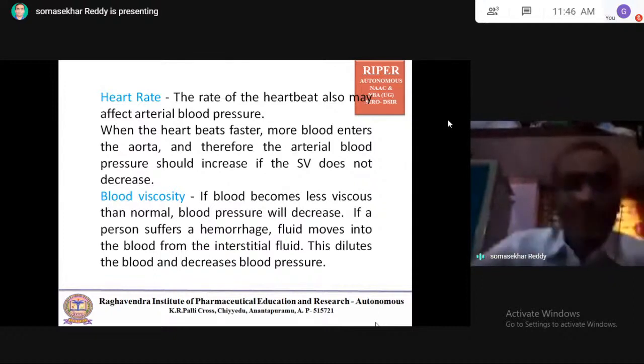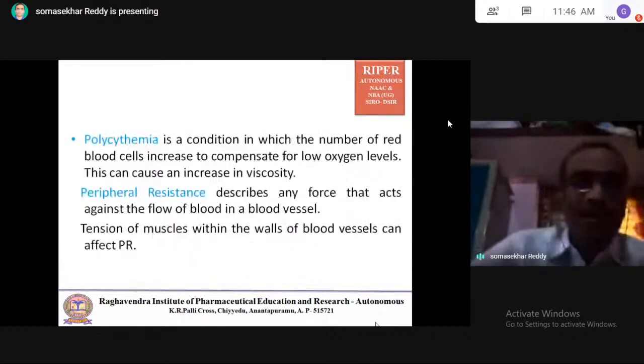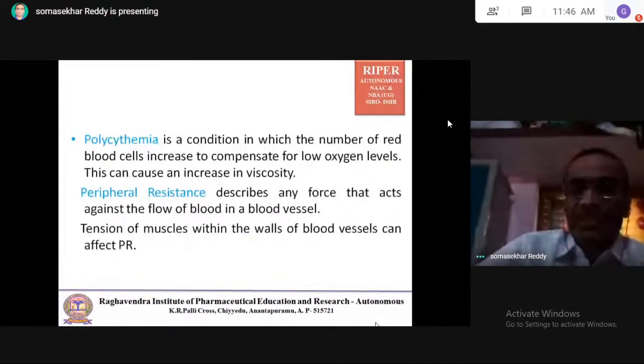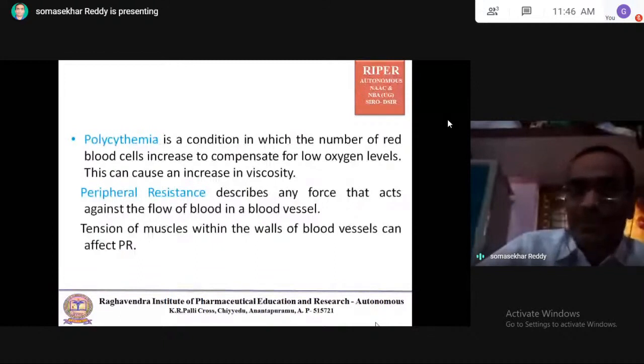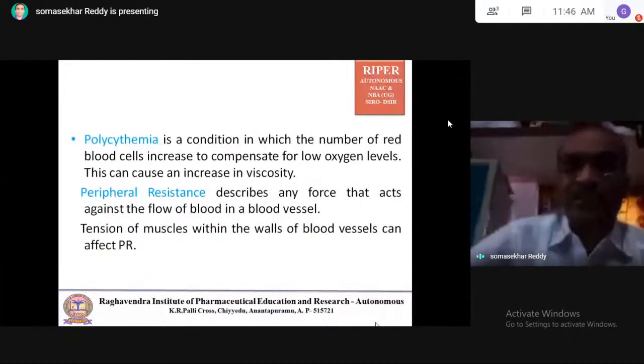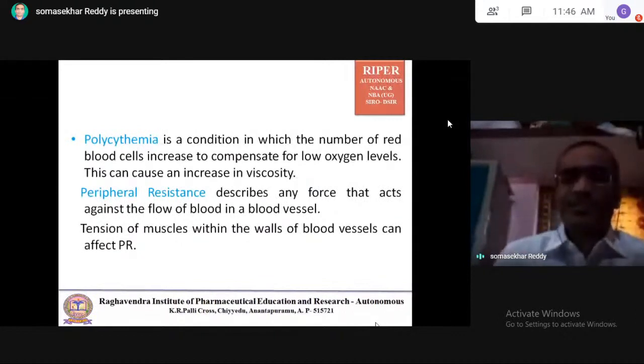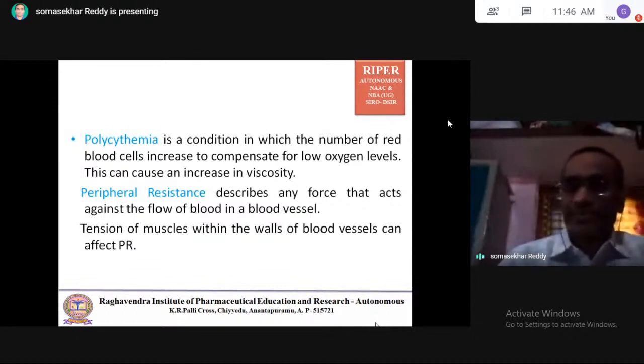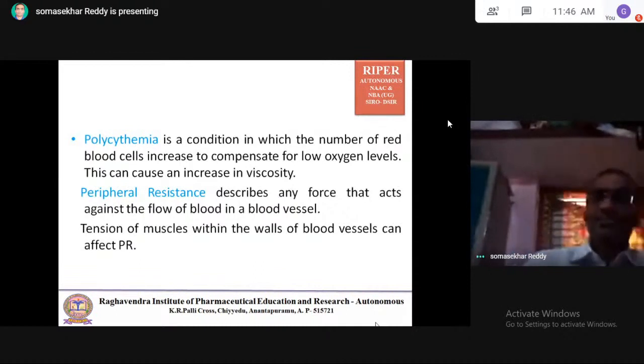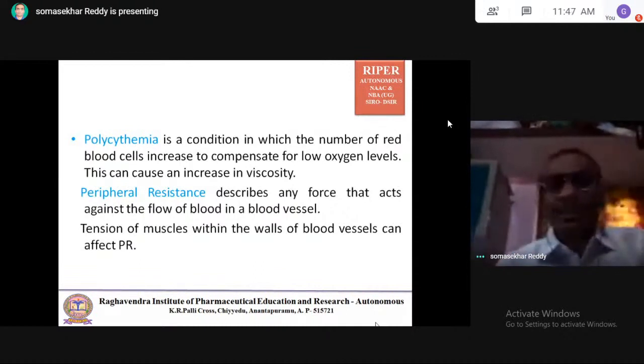Coming to polycythemia. Polycythemia, the 'emia' part relates to the red blood cells. It is the condition in which the number of red blood cells increases to compensate for low oxygen levels. This can cause an increase in viscosity.